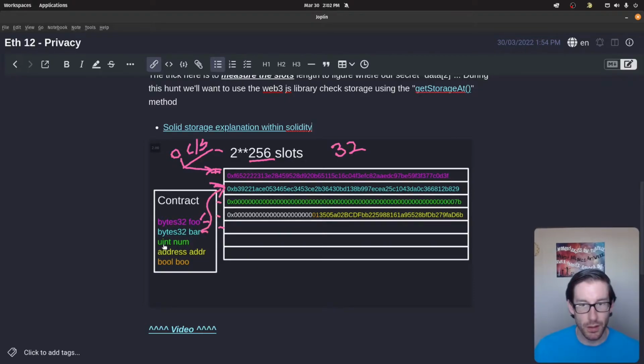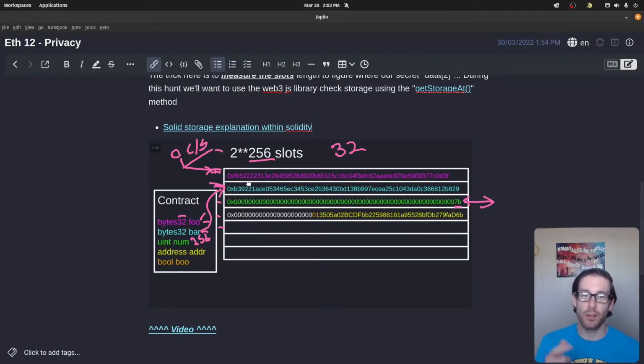So uint is going to default, if you don't put a number here, so you can see there's 32 here. If you don't state that this is uint8, uint16, or whatever else, it's going to default to 256. And when it defaults to 256, that means it's going to take up an entire slot by itself. So this uint num here is going to take up the entire thing. And you can see really all that's happened is they put a 7b here for the number that was put in that variable. And then everything else here is padded with zeros. So that's a lot of wasted gas that occurs there.